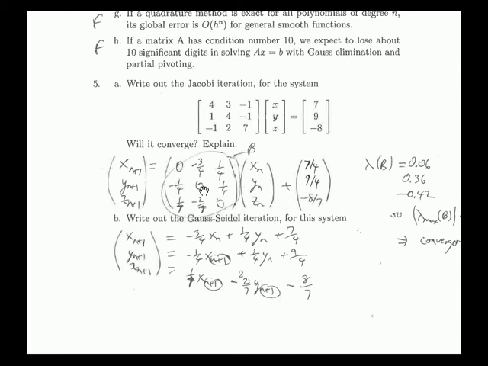But the thing is, I'm not sure how you were supposed to find the eigenvalues. That's kind of a lot of work to find the eigenvalues of a 3x3 matrix, but in any case, somehow or other, you're supposed to find the eigenvalues, and they're all less than 1, therefore it does converge even though it's not quite diagonal dominant.